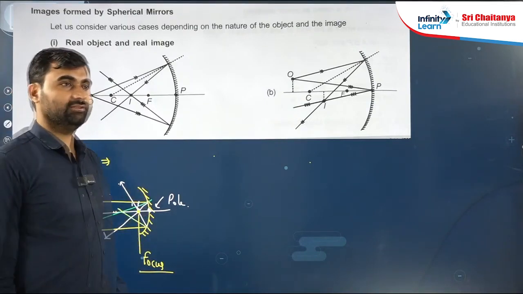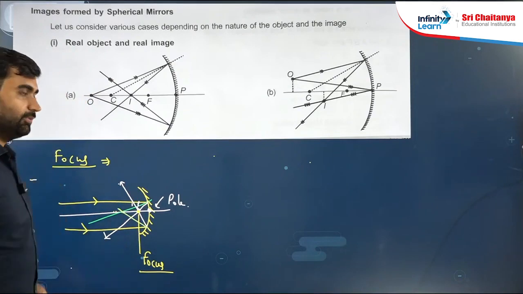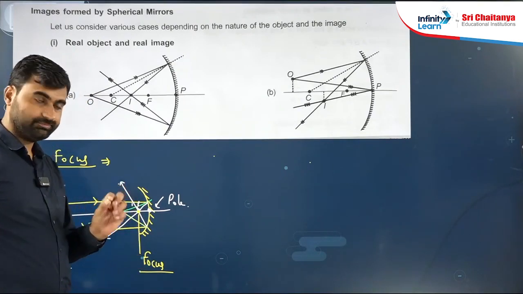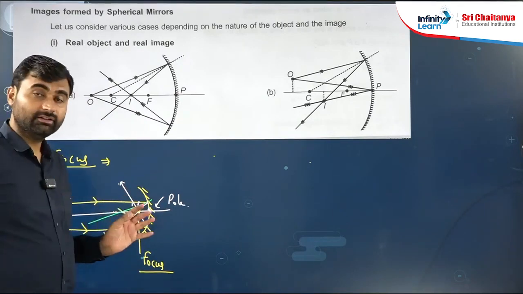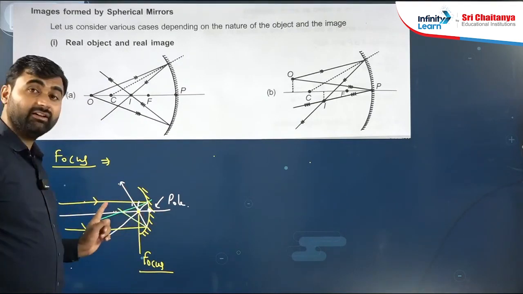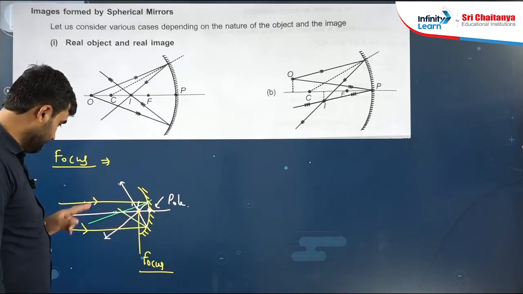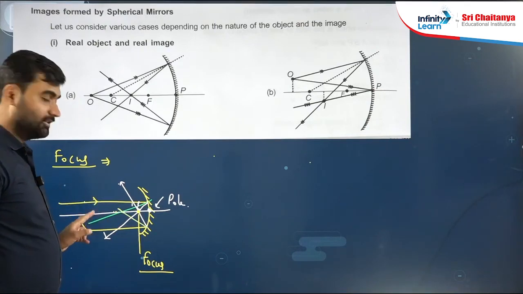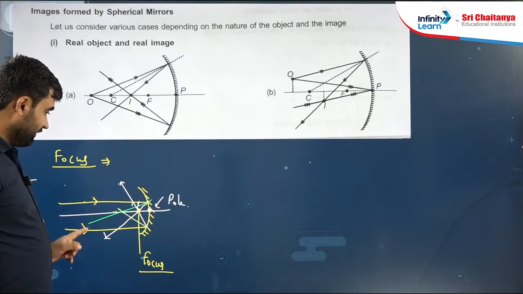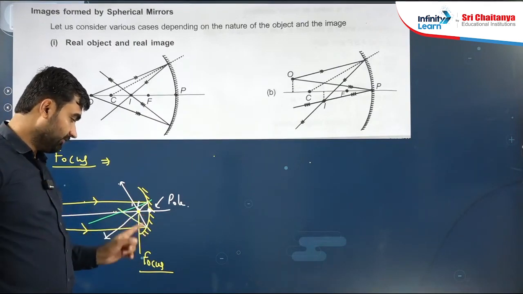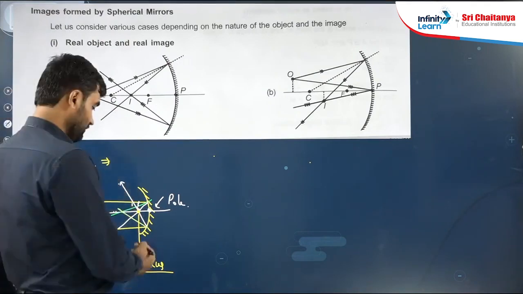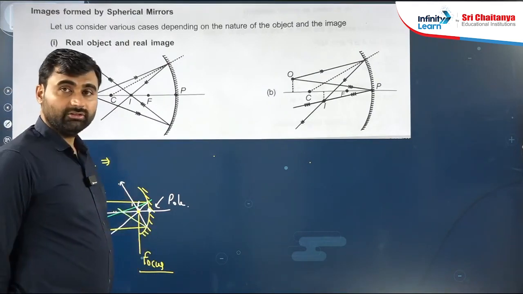Is it clear? So focus is the intersection point of parallel incident rays, which are parallel to the principal axis. All parallel incident rays after reflection meet at the focus. Clear?